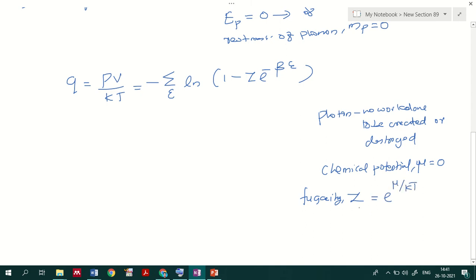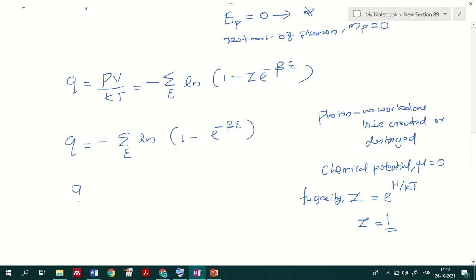If I substitute mu equal to 0 in this equation, this becomes 1 for the photon. So the z value will be equal to 1 for the photon. Now, considering the above Q potential equation, I will be getting Q equal to minus sigma over epsilon of ln(1 minus e raised to minus beta epsilon), because z equal to 1 in this situation.